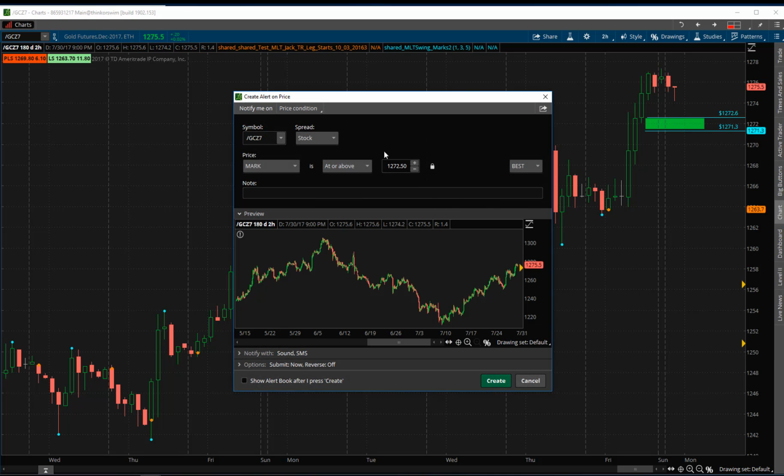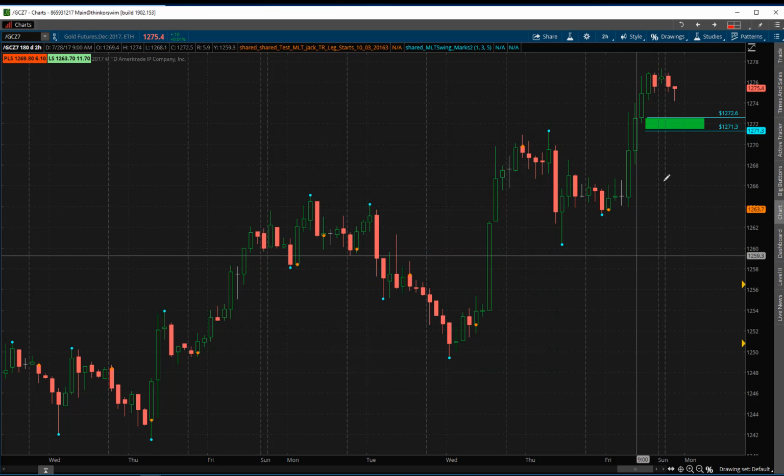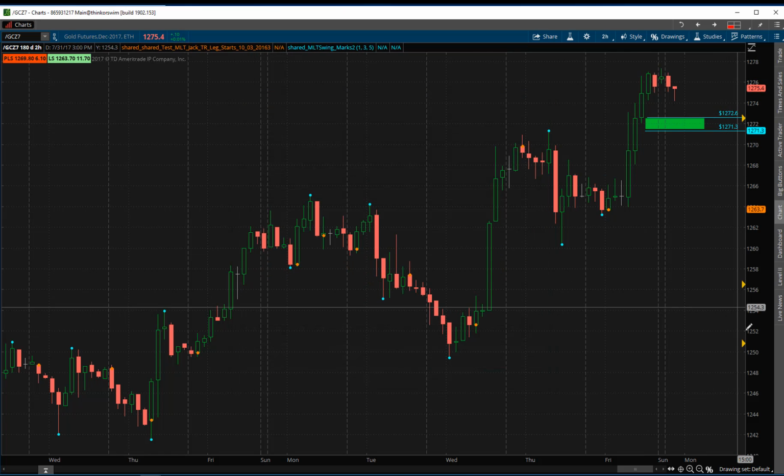I want to mark 1272.6 as a first potential opportunity, and then below that 1271.3. So that is going to be my ideal trade location for potential opportunities in the gold markets going into this week.